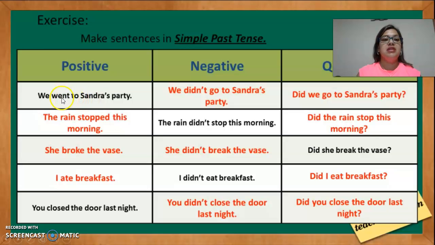The past is went. The rain stopped this morning. The rain didn't stop this morning. Did the rain stop this morning? She broke the vase. She didn't break the vase. Did she break the vase? I ate breakfast. I didn't eat breakfast. Did I eat breakfast? You closed the door last night. You didn't close the door last night. Did you close the door last night?